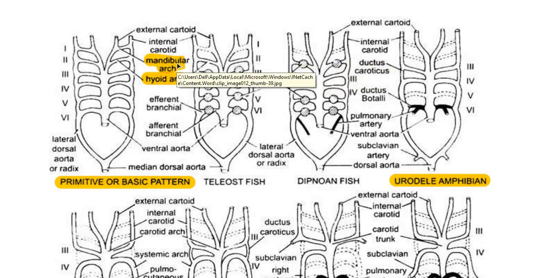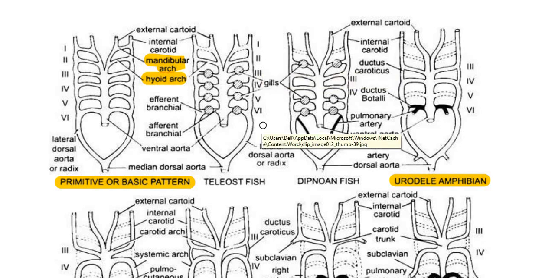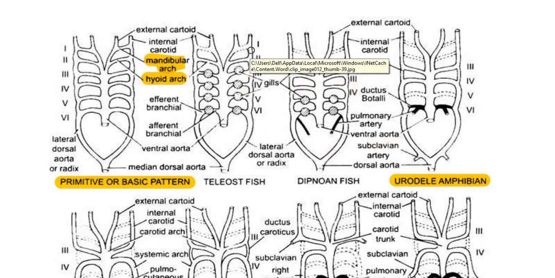The mandibular arch, which forms the first aortic arch, is disappearing. So only the next 5 aortic arches are present, that is from number 2 to 6. The basic plan remains the same except for the mandibular arch. So this is about the Chondrichthyes aortic arches.